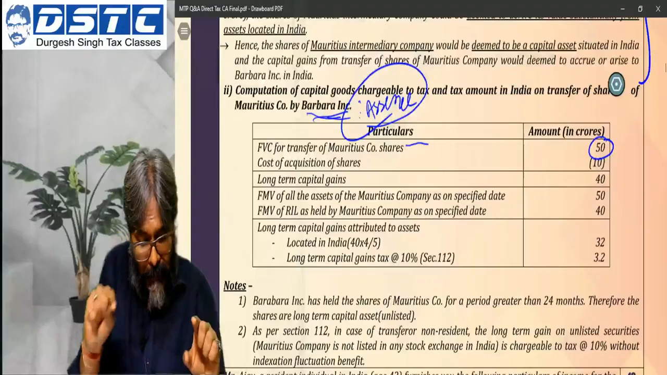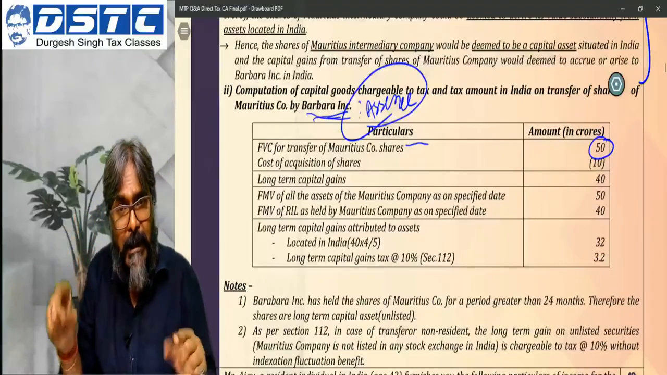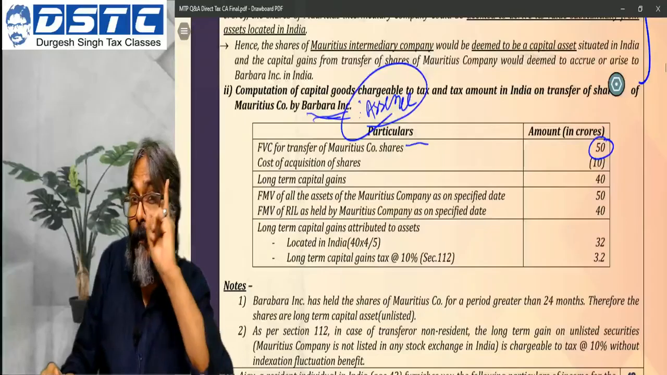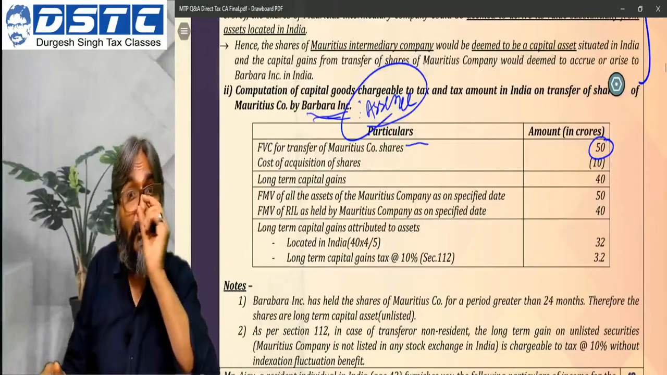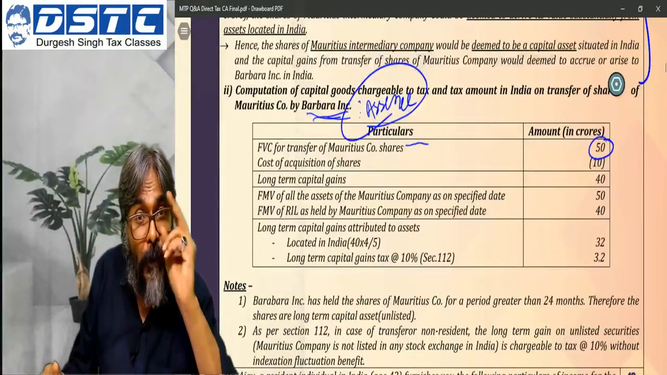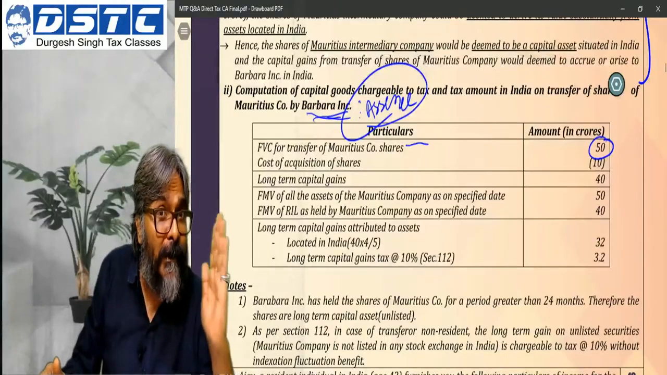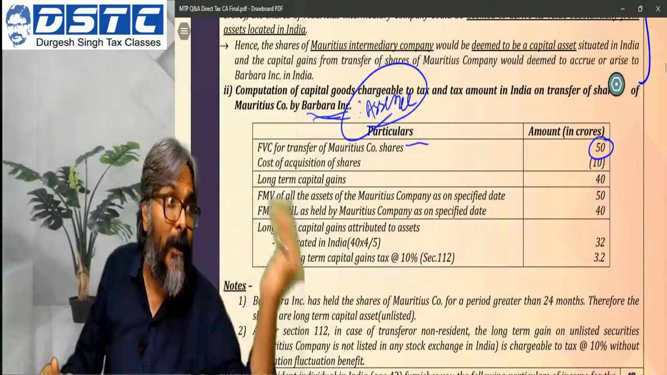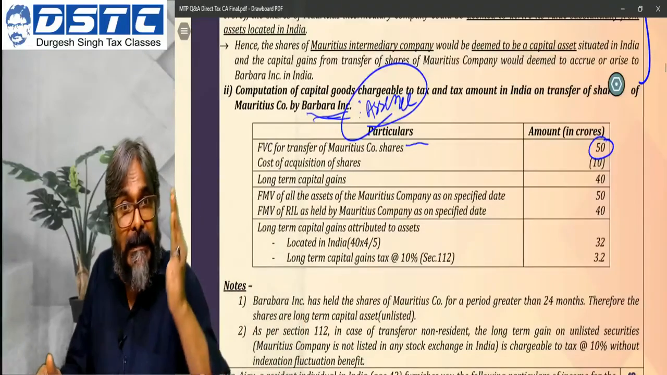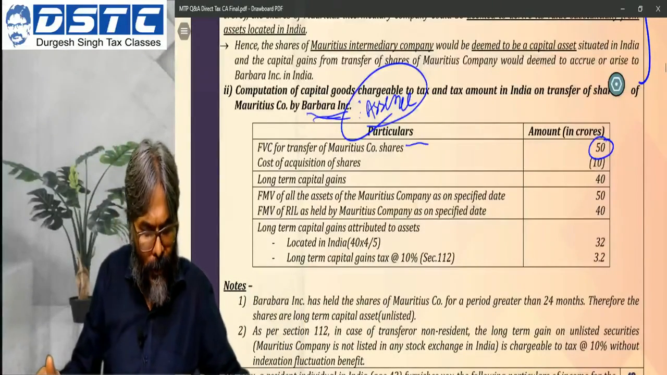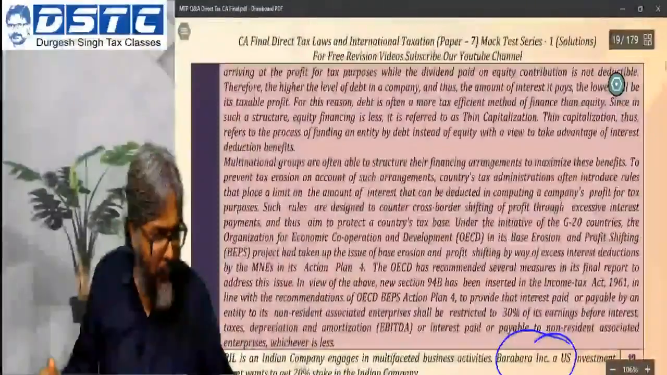Since it is not listed in a stock exchange in India, it will be considered as unlisted shares. So what is the definition of unlisted shares? Shares which are not listed in a stock exchange in India. So the asset that you have transferred is the Mauritius company shares, which are not listed in a stock exchange in India, and therefore their status will be that of unlisted shares. And we all know the period of holding for unlisted shares is more than 24 months.